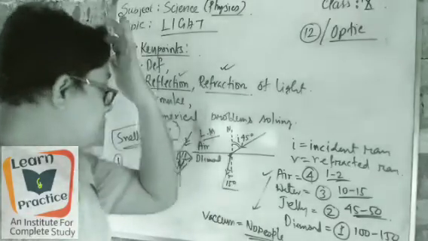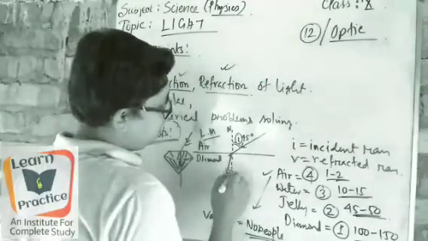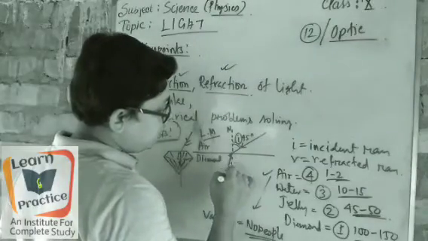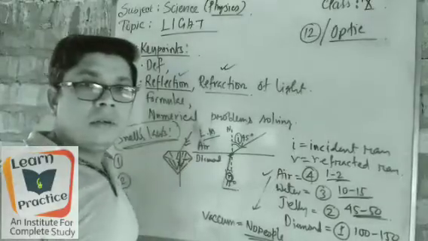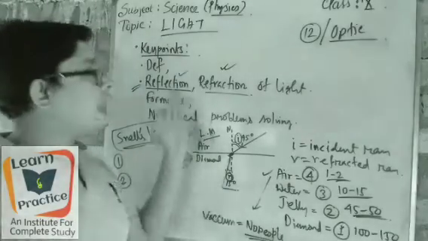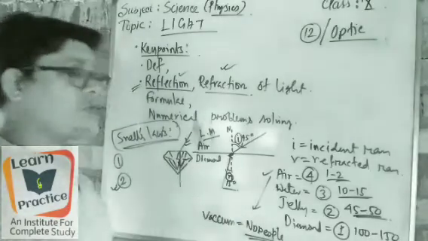In the same way, the incident ray, the normal, and the refracted ray meet at a point on a plane. So number 2 is quite equal to law number 2 of reflection.